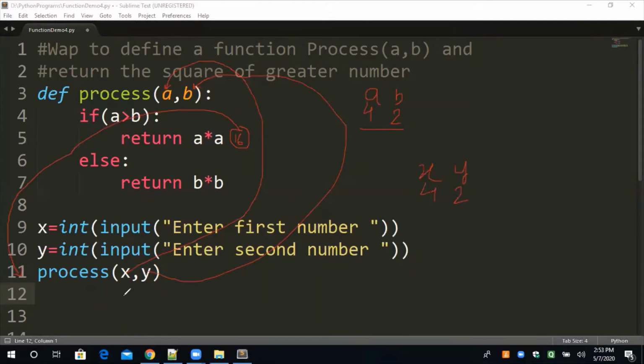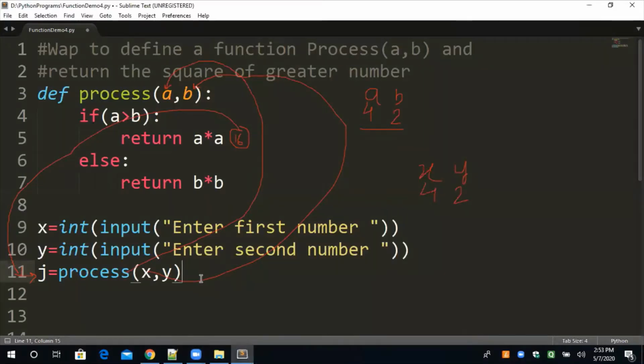So the result will be destroyed. So what do we have to do? We have to take a normal variable j, or we can take any variable, जो भी आपको पसंद हो according to your choice. J is equal. Understand? Now this 16 will be stored into the J. Understand? Now result is in J. अब हमारे पास जो result है वो J में properly transfer हो चुका है.